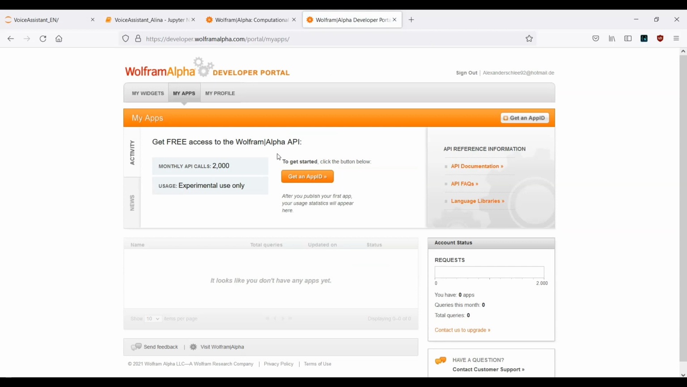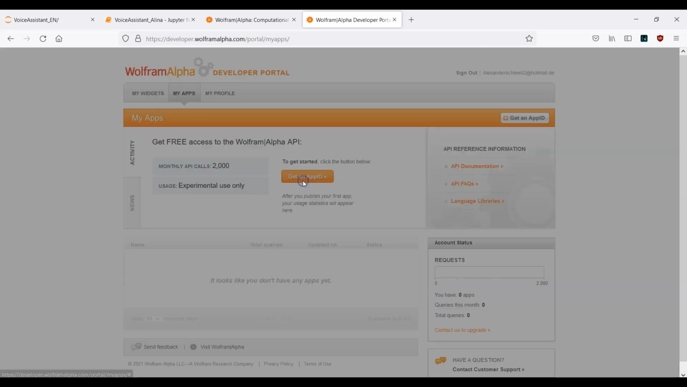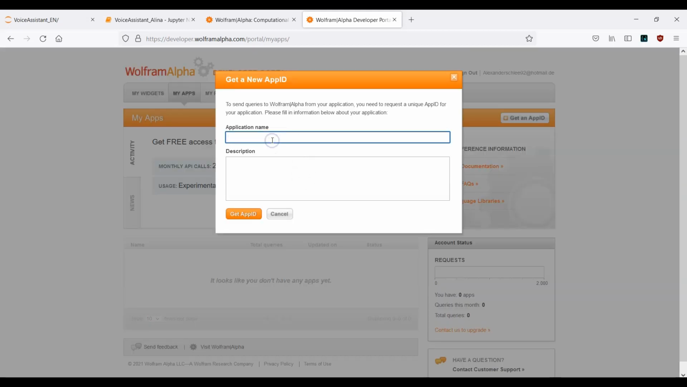Okay, so once you're logged in, you will see this interface. Now in the next step, click on Get App ID here, and we need to provide the application name and the description. Let's say it's the Elena assistant. Copy this one, paste it here. Click on Get App ID.